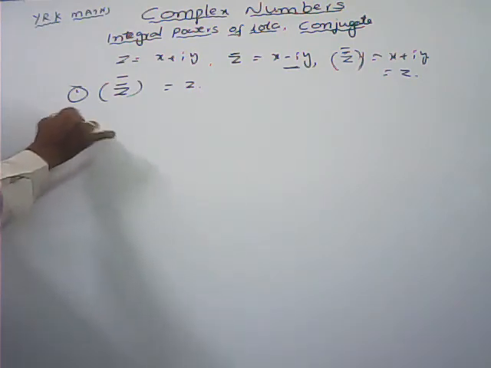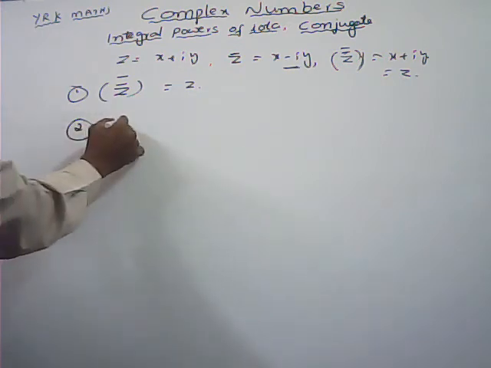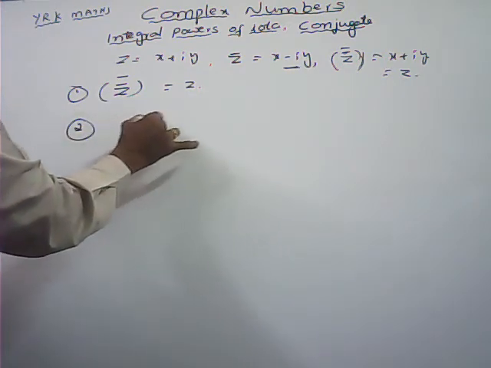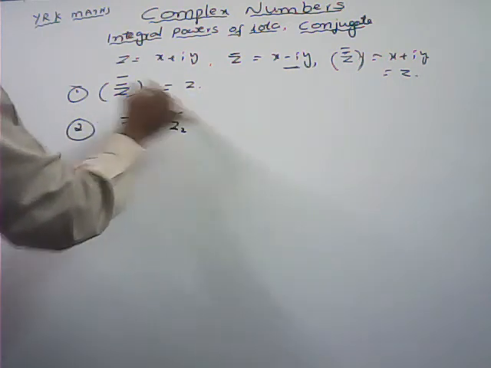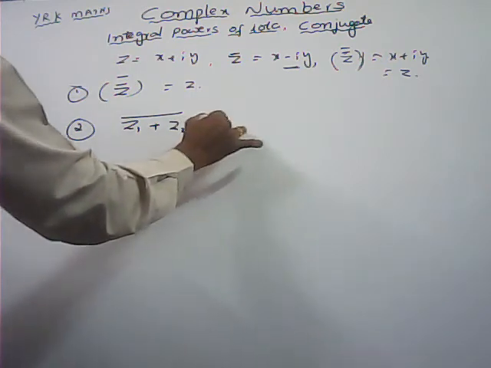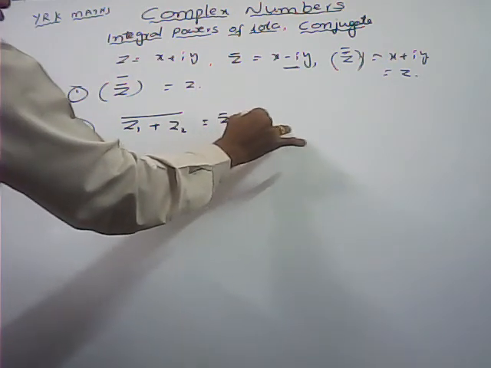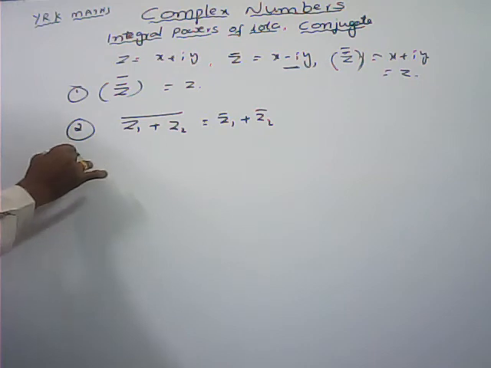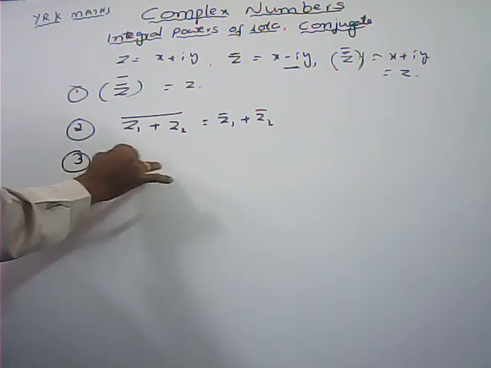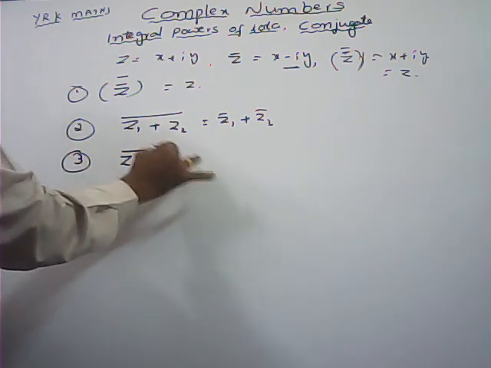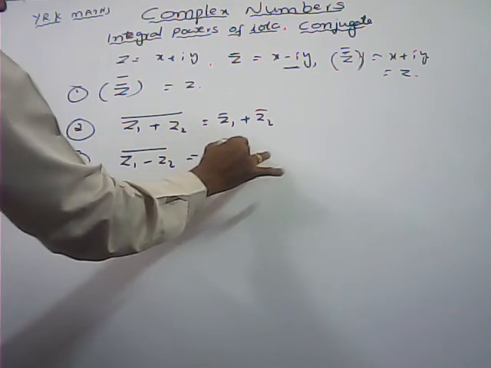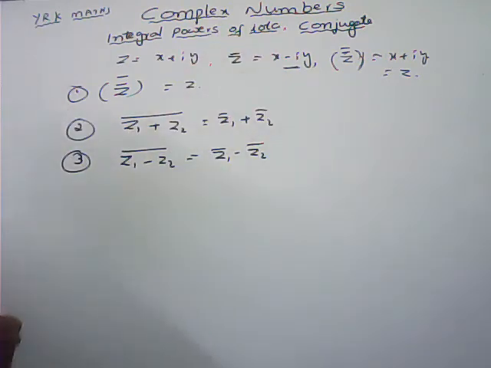Second point, z1 plus z2 whole bar, we can write z1 bar plus z2 bar. For minus also same only. z1 minus z2 whole bar, here we can write z1 bar minus z2 bar.